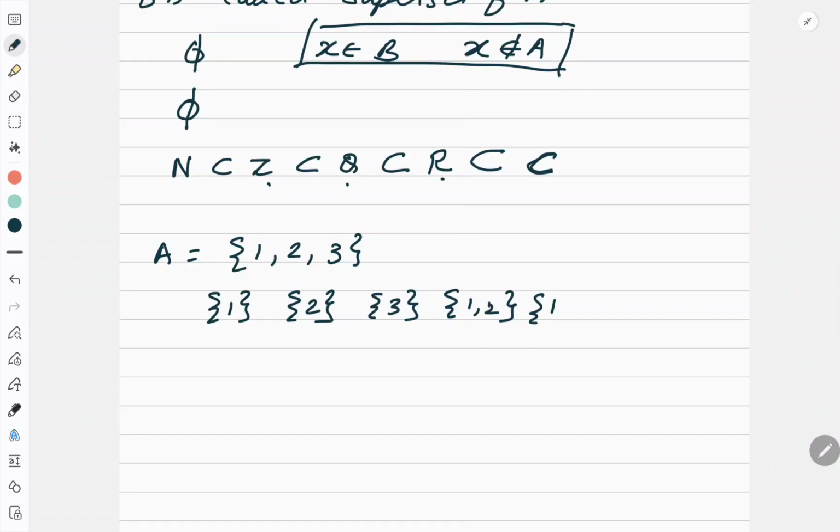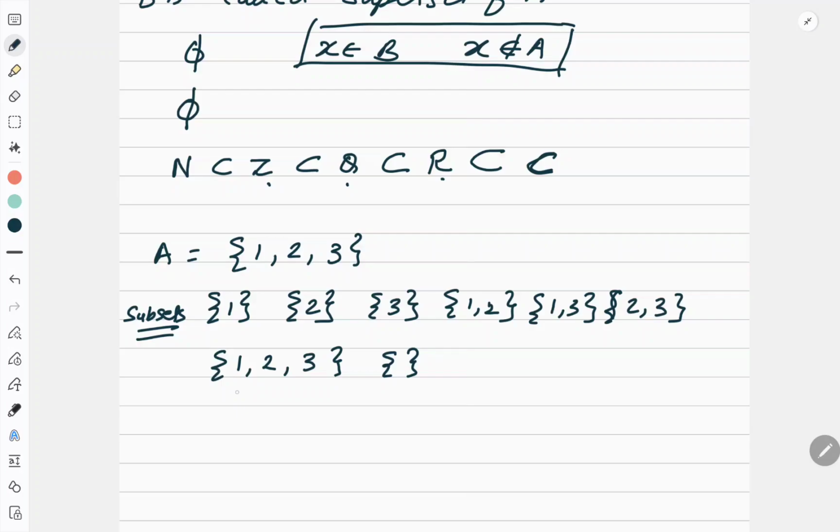Other subset 1 comma 3, other subset 2 comma 3, right? Then other subset 1, 2, 3. And as I said, null set is always a subset. So here, what information can I say here? These are all the subsets I have listed.